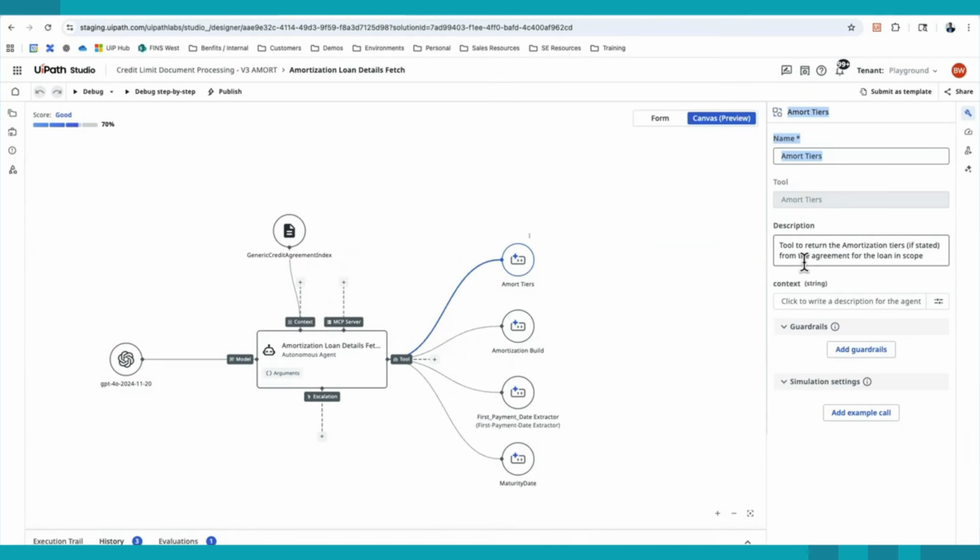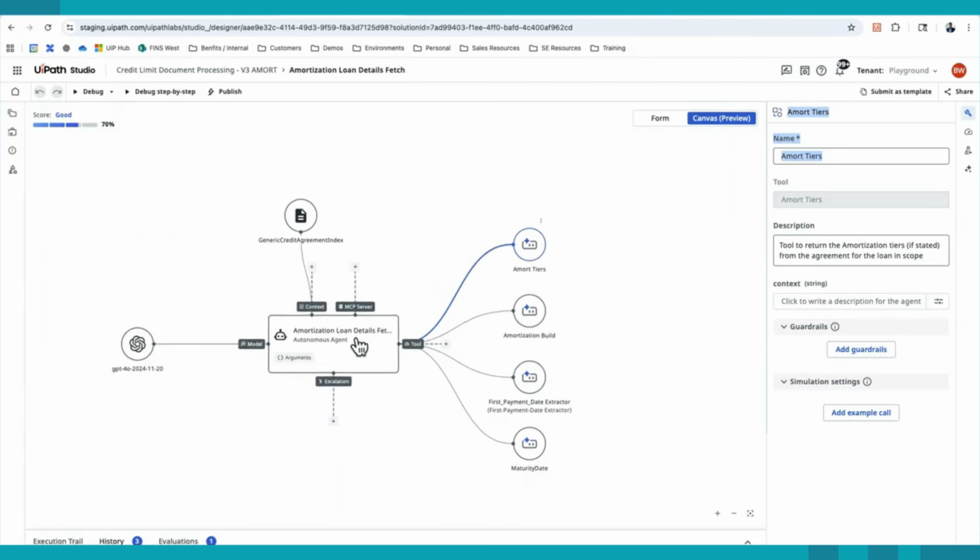We have a tool here to run and return the amortization tiers. So for each loan, sometimes a loan could be one interest rate. Sometimes a loan could also be multiple rates. There could be, let's say, a 2% rate for the first 4 years, and then maybe that jumps to 7% for the remainder of the duration. These are different tools that have been built within UiPath. They could be APIs, they could be other agents, they could be RPAs, and essentially at runtime, the agent will use these as needed in order to achieve its job.